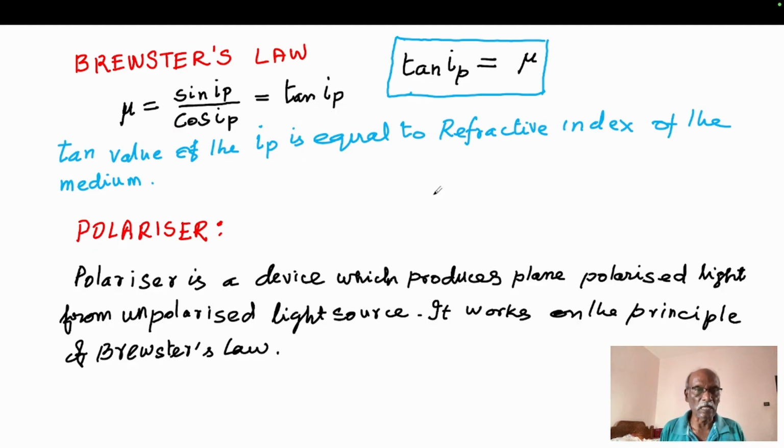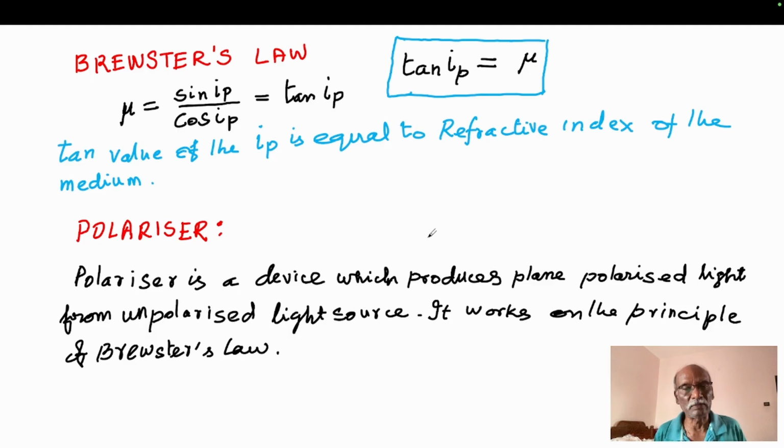By using this law, a device called a polarizer is constructed. A polarizer is a device which produces plane polarized light from an unpolarized source. It works on the principle of Brewster's law. We use polarizers in day-to-day life as sunglasses, which reduce glare. Even in photography, it is used as a filter to improve the quality of photos.